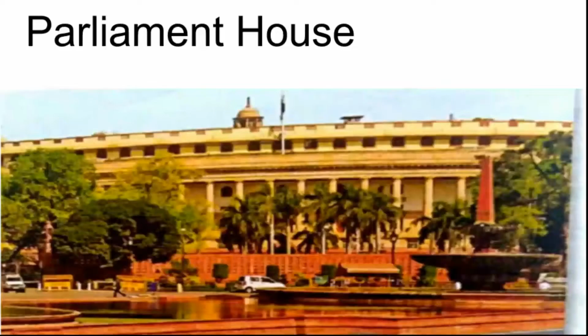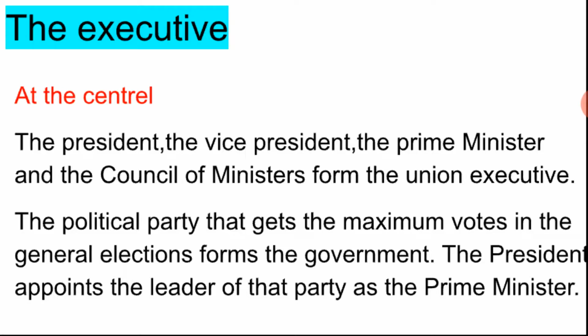Now this is our parliament house, and after that we are going to study about the executive. So what is the role of the executive at the center? The president, the vice president, the prime minister and the council of ministers form the union executive. Who all are making the union executive? The president, the vice president, the prime minister and the council of ministers.